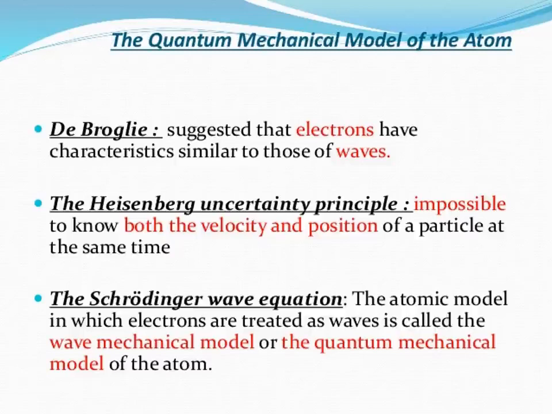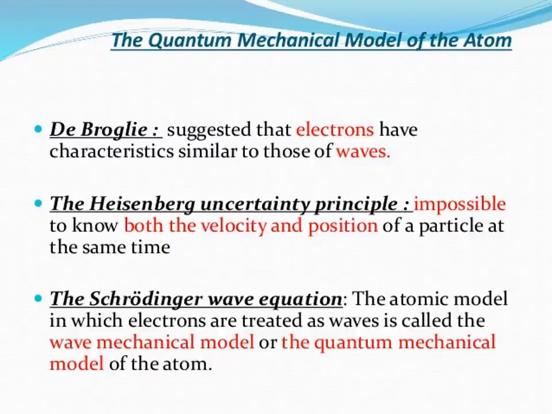They suggested that electrons have characteristics similar to those of waves. What did de Broglie say? Electrons and waves have similar characteristics. What did Heisenberg say? It is impossible to know the velocity and position of a particle at the same time. What did Schrodinger say? The atomic model in which the electrons are treated as waves is called the wave mechanical model or quantum mechanical model.